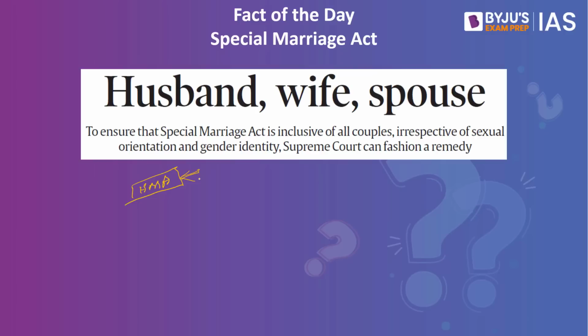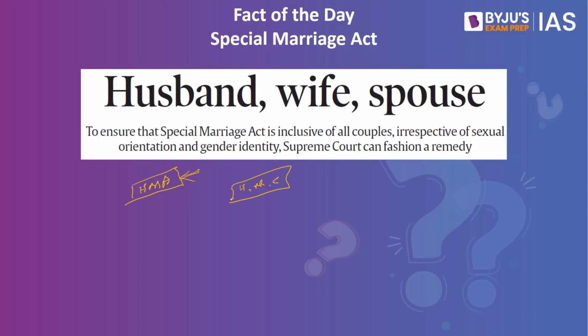But what if there is a person from one community and he wants to marry a person from another community? Let's say, for example, a practicing Hindu or a practicing Muslim or a practicing Christian wants to marry a person from another community. The personal laws do not allow this. In order to cater to such people, what we have is the Special Marriage Act.